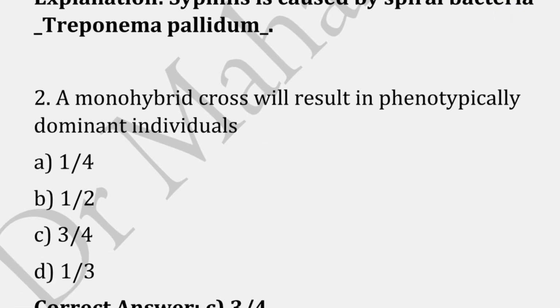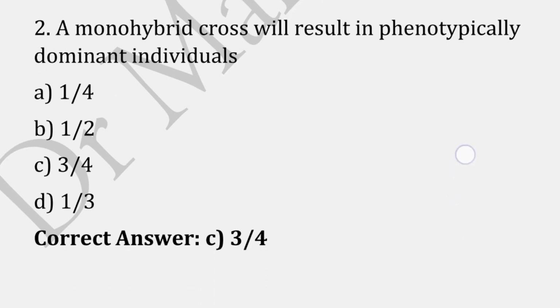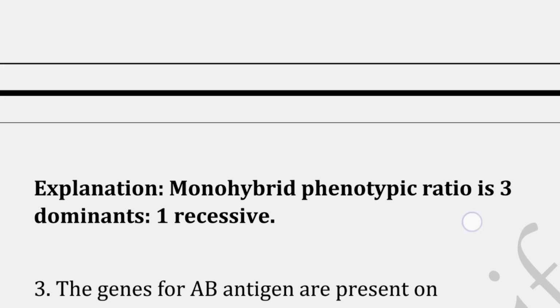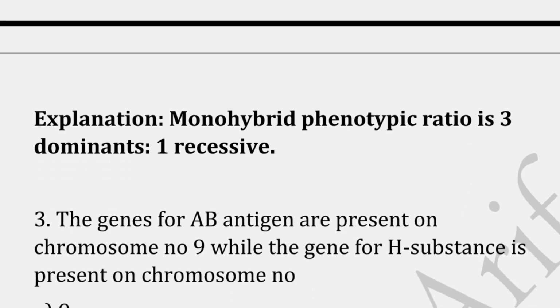A monohybrid cross will result in phenotypically dominant individuals. Correct answer is option C, that is 3/4, because monohybrid phenotypic ratio is 3 dominant and 1 recessive.